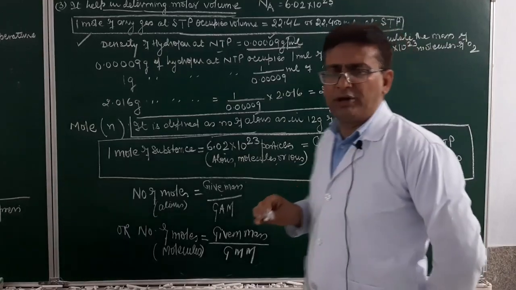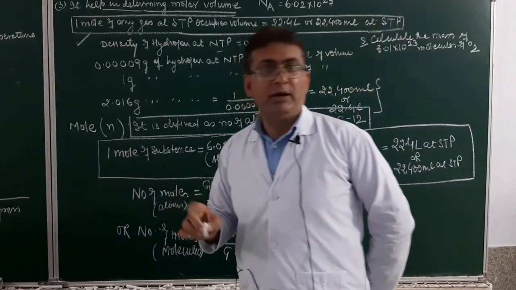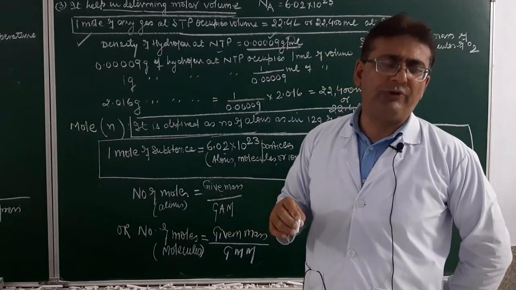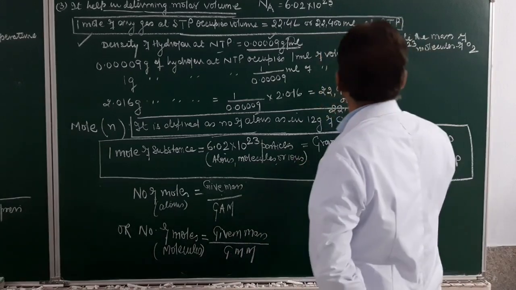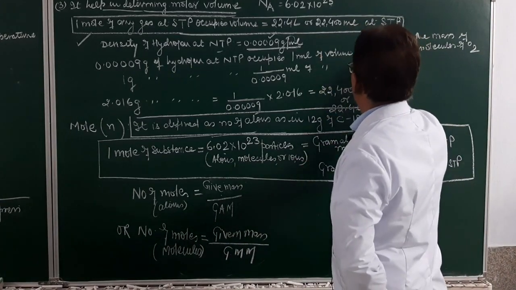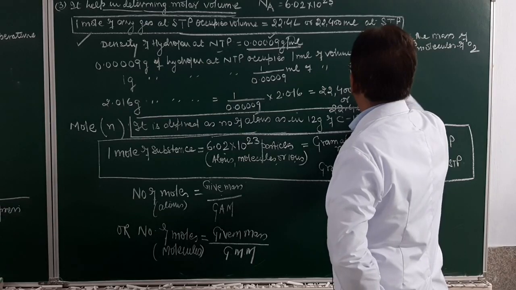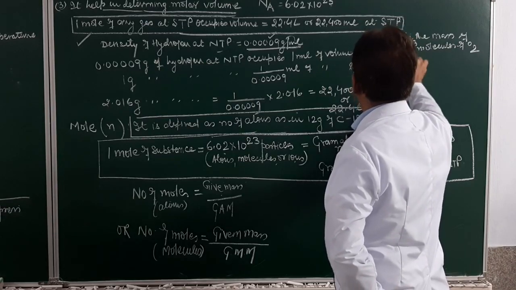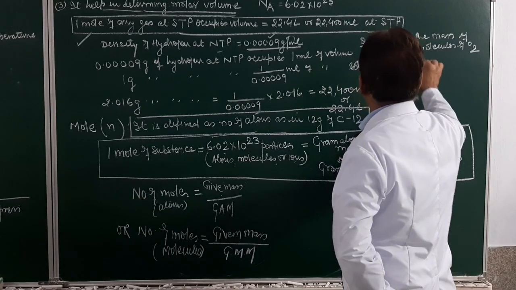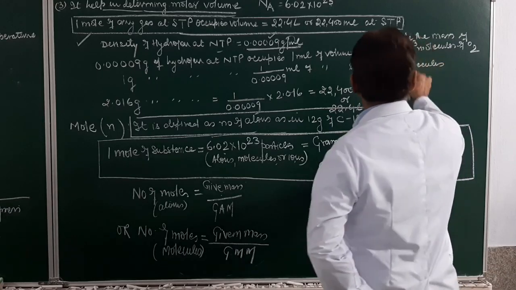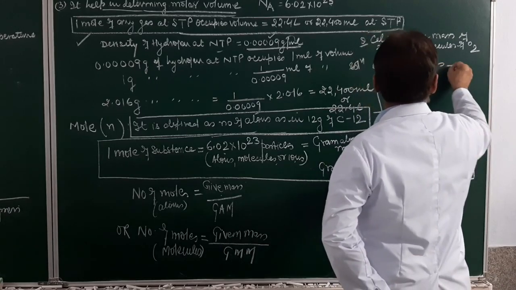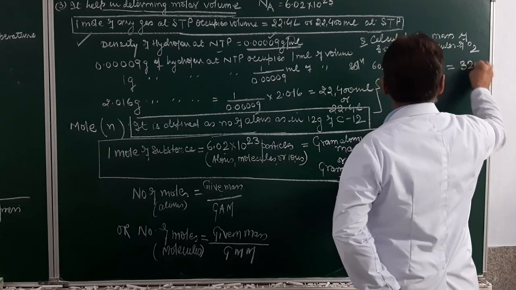Now what is the gram molecular mass of oxygen? 32 gram. It is the mass of how many molecules? 6.02 into 10 raised to power 23 molecules. So how will we do it? 6.02 into 10 raised to power 23 molecules of oxygen will have what mass? It will be equal to 32 gram.